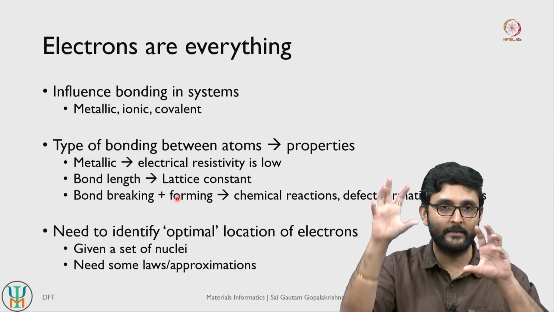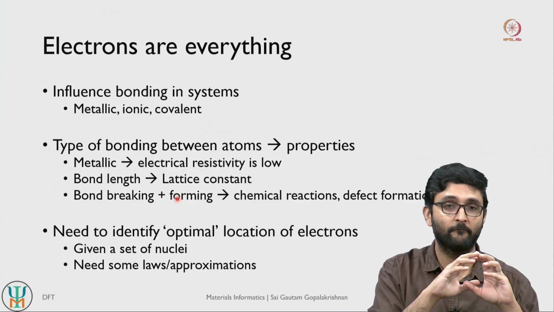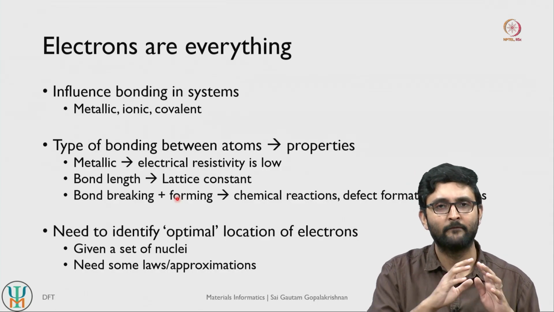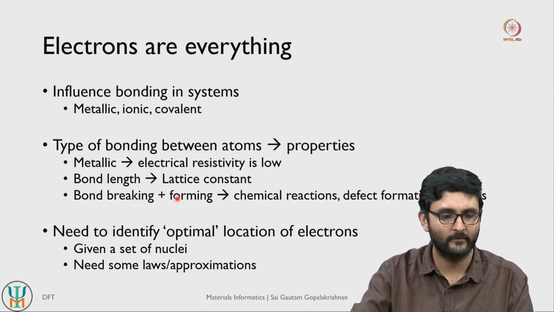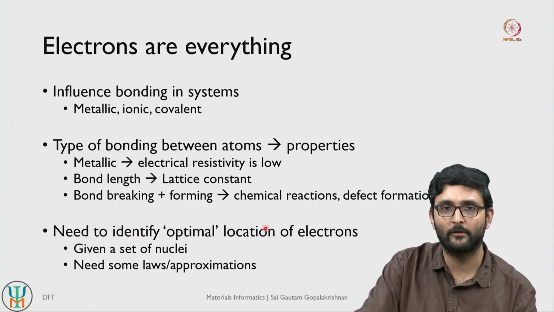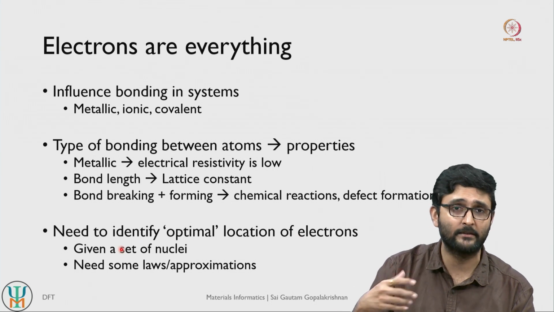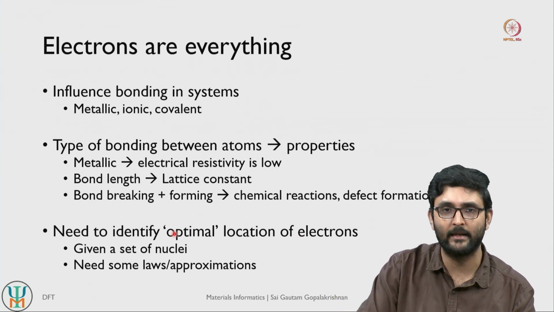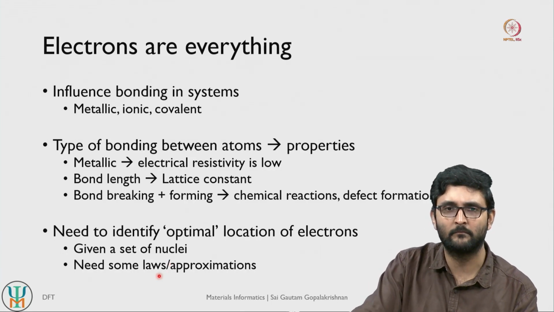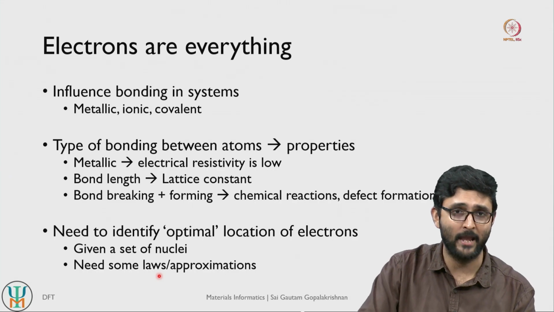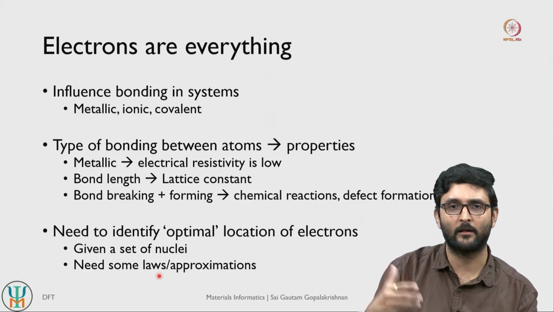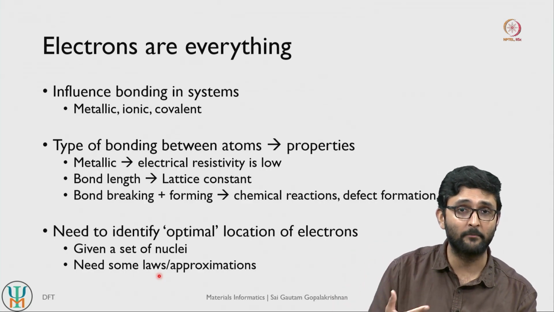So it's important for us to capture, as accurately as possible, where electrons are located in a given material, right. That's basically the stated objective: we need to identify the optimal location of electrons for a given set of nuclei in a given material. And this is not straightforward, right. We will probably need some physical laws, and maybe a few approximations as well, to do this exercise. So let's look at some of the laws and approximations that enable us to do this.